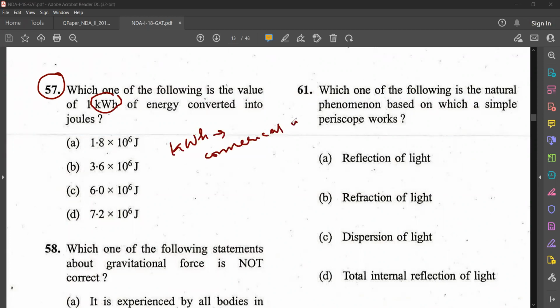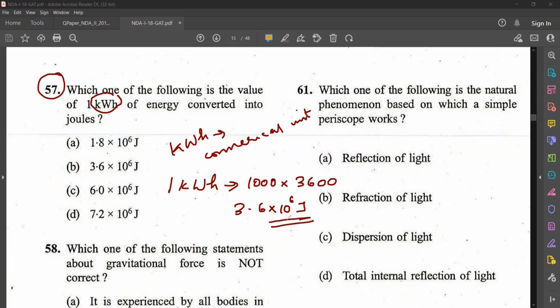Now see, 1 kilowatt hour, if you want to convert to joule, kilo means 1000, hour means when you convert to seconds, that is 3600 seconds. So we can write this as 3.6 into 10 raised to 6 joules. So that is option B, 3.6 into 10 raised to 6 joules. Okay. So moving to the next question.